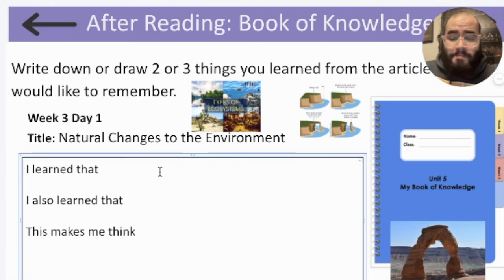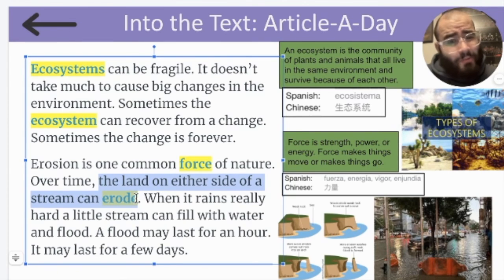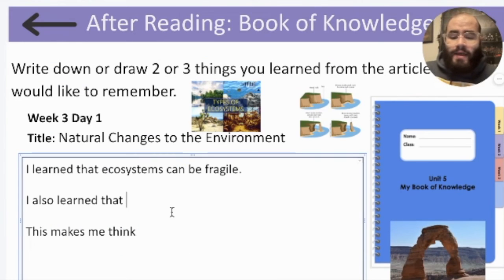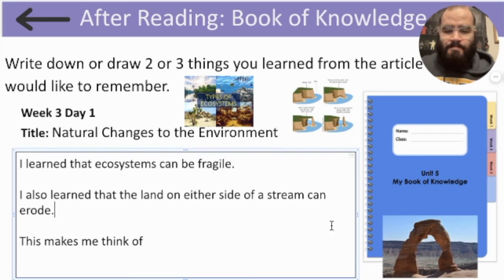I learned that ecosystems can be fragile. I also learned that the land on either side of a stream can erode. I'm going to write that down as well. I learned that the land on either side of a stream can erode. This makes me think of wind erosion.